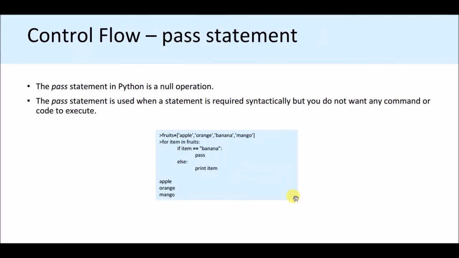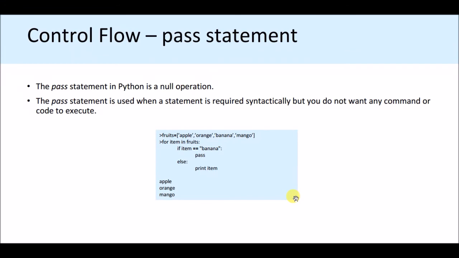Then we'll go to the control flow pass statement. The pass statement in Python is a null operation. The pass statement is used when a statement is required syntactically but you do not want any code to execute. So you need some syntax, but you do not want something to execute.